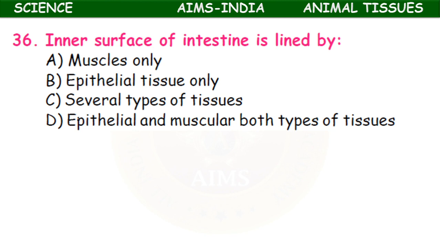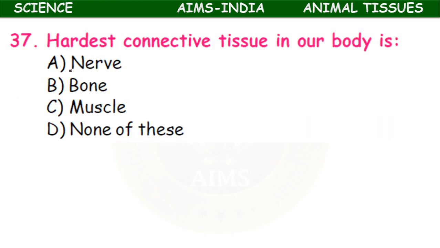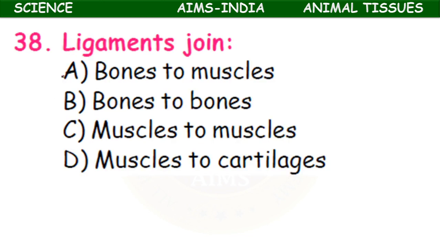The inner surface of the intestine is lined by muscles only, epithelial tissue only, several types of tissues, or epithelial and muscular both types of tissues. They are lined with the epithelial tissue only. The hardest connective tissue in our body is nerve, bone, muscle, or none of these. Direct question. It is the bone, the hardest connective tissue.